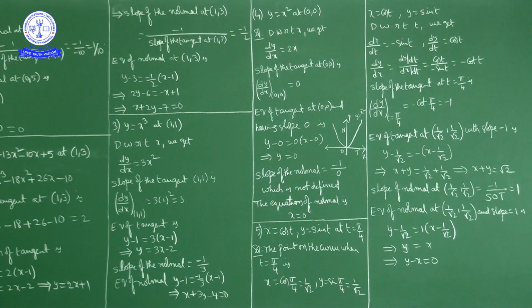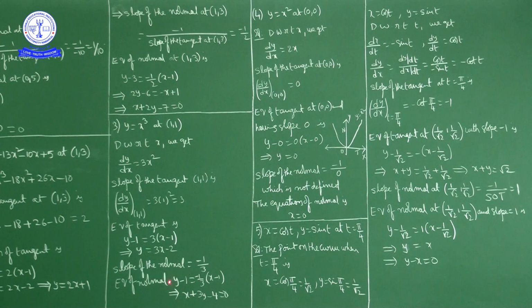Okay, the slope of the normal is what? The slope of the normal is minus 1 by the slope of the tangent. The slope of the normal at 1 comma 1 is equal to minus 1 by the slope of the tangent at 1 comma 1, which is 3, no? So minus 1 by 3. So the equation of normal is y minus y1 is equal to the slope of the normal into x minus x1. So we have y minus 1 is equal to minus 1 by 3 into x minus 1.